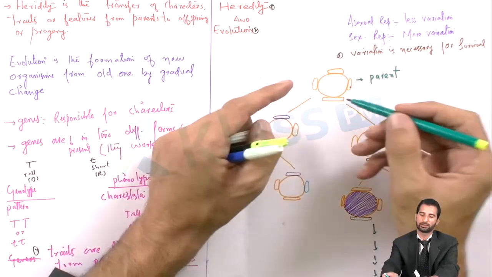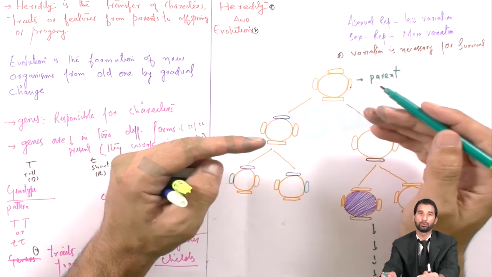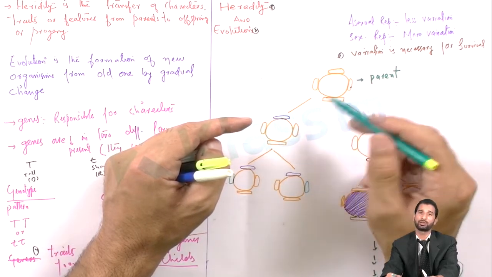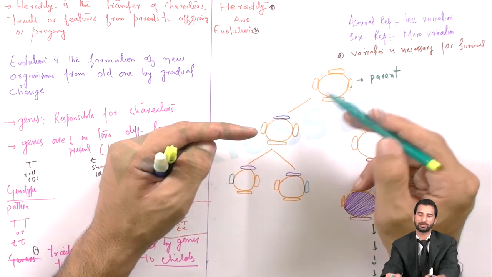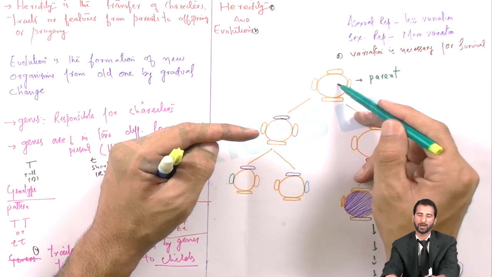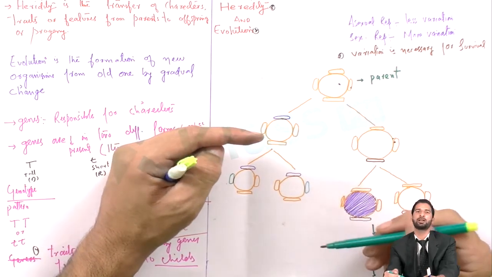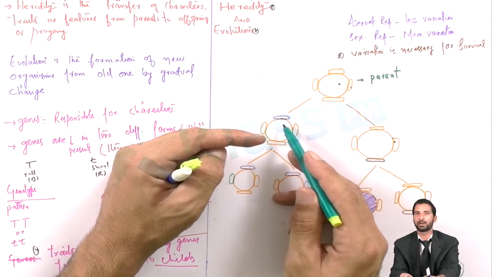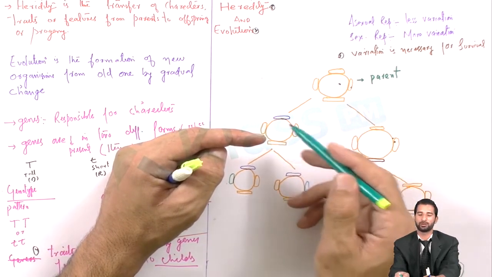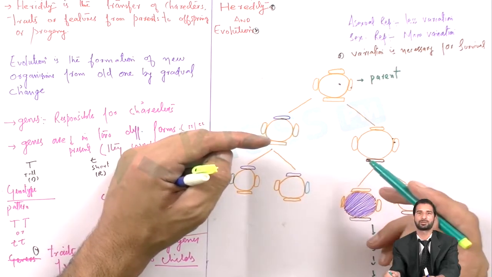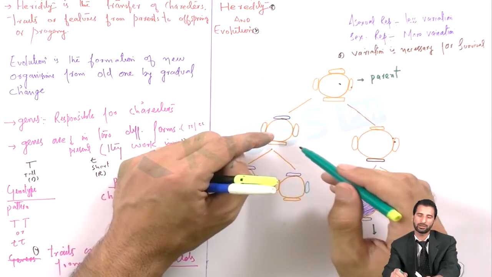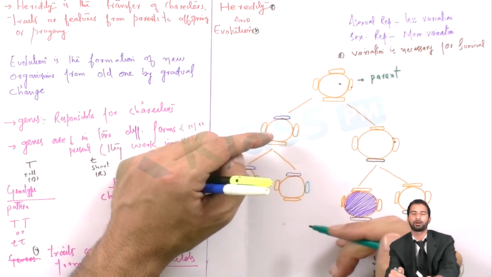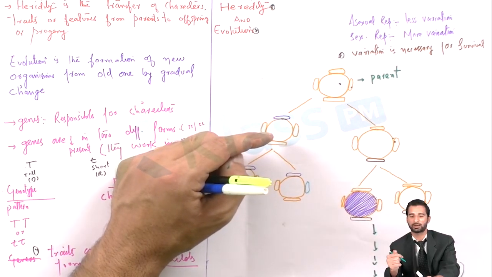Please understand it. See here, these parents have reproduced and formed their offsprings, and these offsprings are similar to their parents. This transfer of characters, transfer of features from parent to offspring, is called heredity. But you may have noticed there are some variations as well during sexual reproduction. It means that this organism may look a bit different from its parent as far as characters and features are concerned.